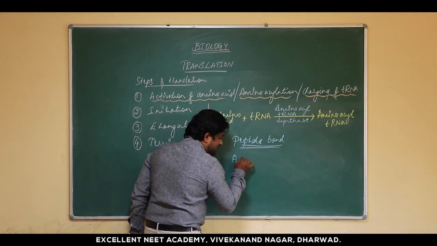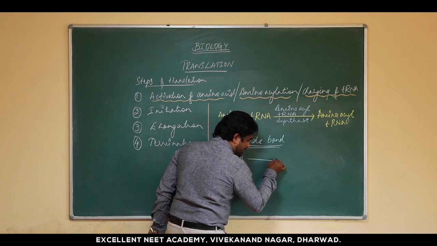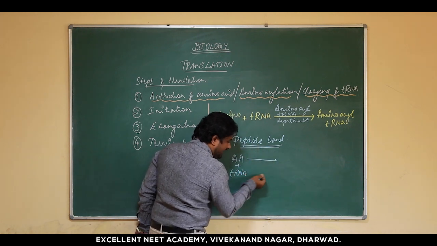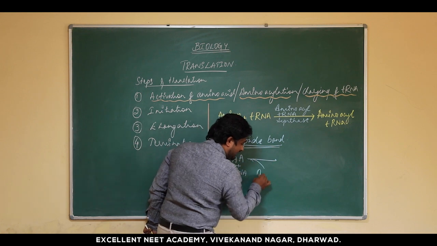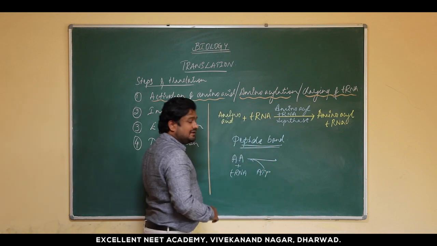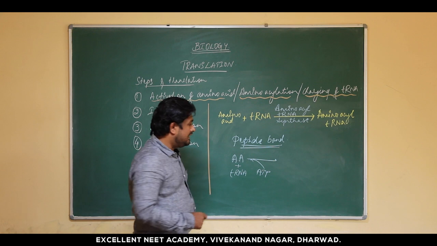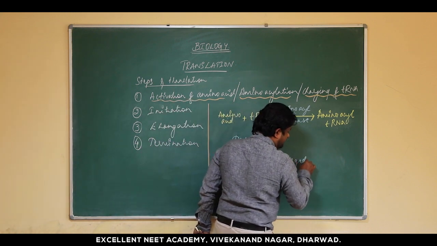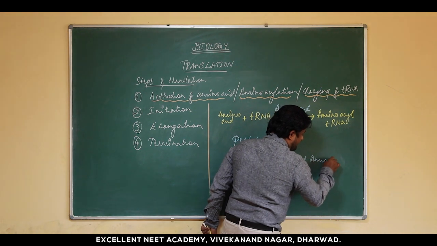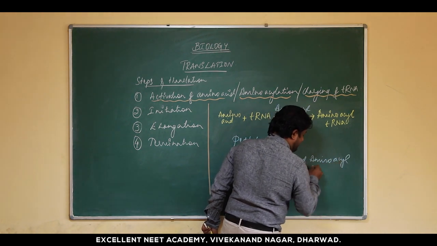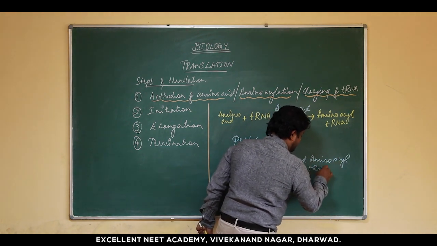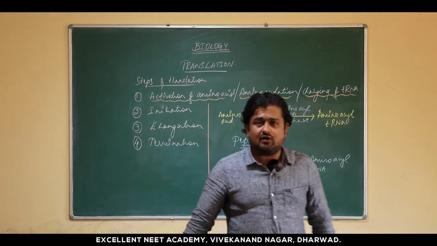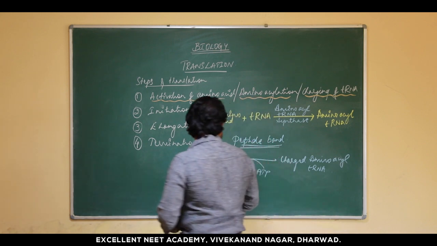What happens here is that a specific amino acid, when it binds with tRNA, also receives a molecule of ATP, and then it becomes the charged aminoacyl tRNA. So hence the name, activation of amino acids.